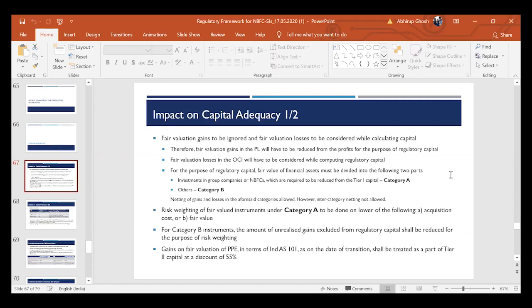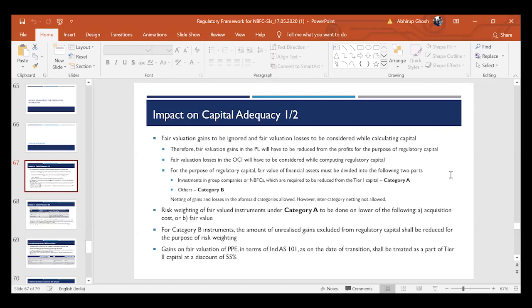Capital adequacy, we just spoke some time back. Anita spoke about it, that any systemically important NBFC has to maintain a CRAR of 15%, of which tier 1 represents 10%, and the remaining is filled up by tier 2.